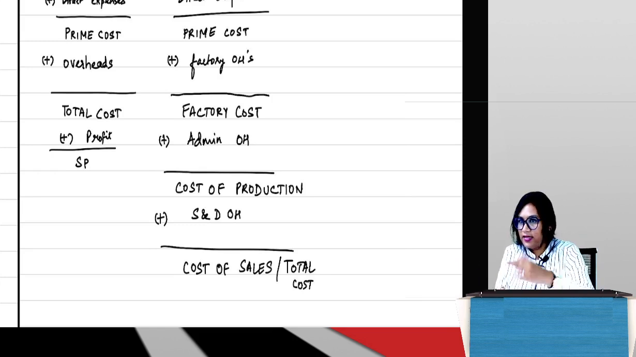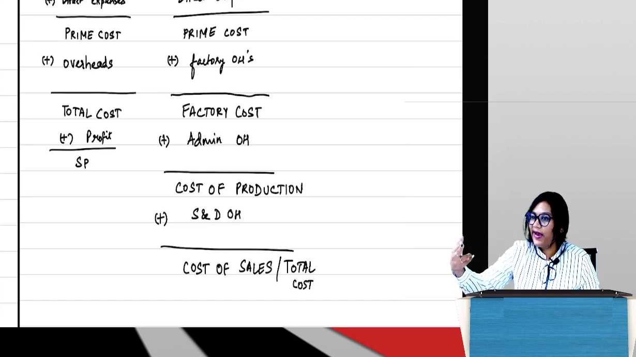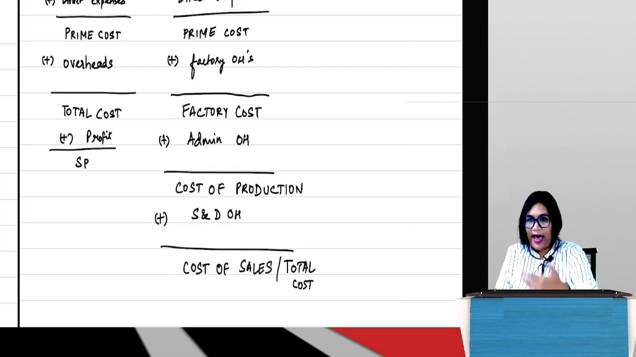So all directs give us prime cost, direct ends there. After that, which was the first overhead? Factory. So we added factory, we got factory cost. Then what did we do? Next overhead was admin. We added admin overhead. We got cost of production.